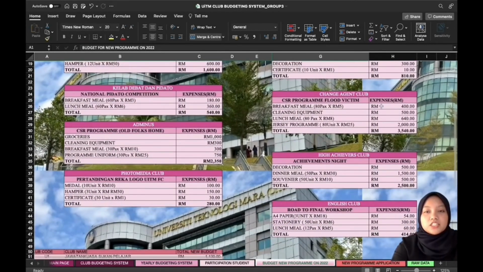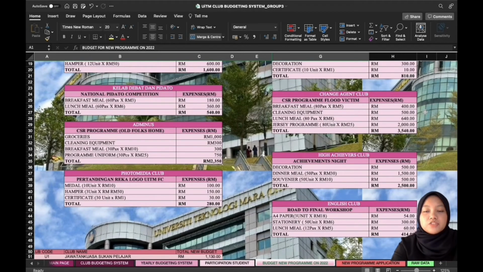Next, the Change Agent Club will be handling a new program, which is the CSR program for flood victims, which consists of breakfast meal, cleaning equipment, lunch meal, and also a program jersey, totaling 3,540 ringgit Malaysia.